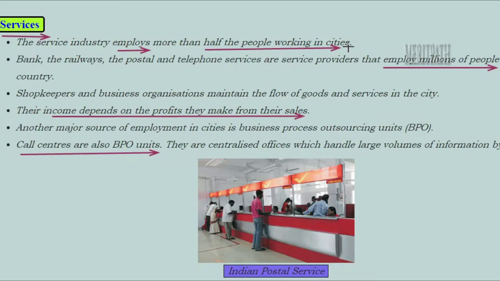So this service industry employs more than half of the people working in the city, because the service industry is very big. What are the examples of the service industries? Banks, railways, postal department, telephone services, both landline as well as the mobile service providers. So these employ millions of people across the country. There are also shopkeepers and business organizations which maintain the flow of goods and services in the city. See, how is their income generated? Their income depends on the profits they make from their sales.